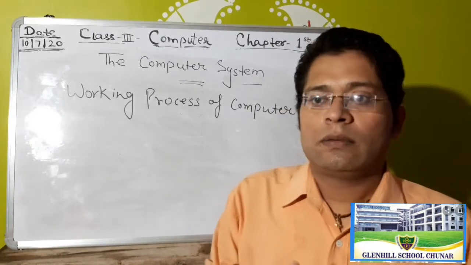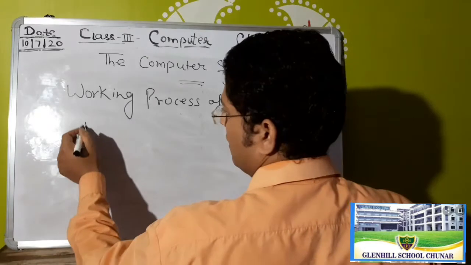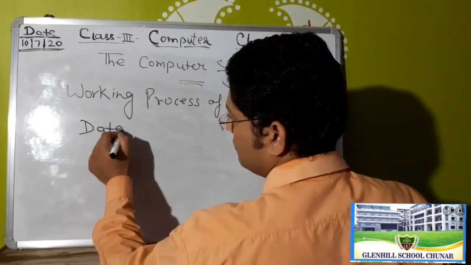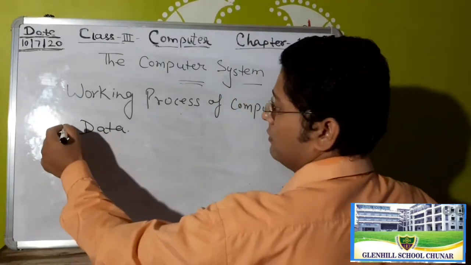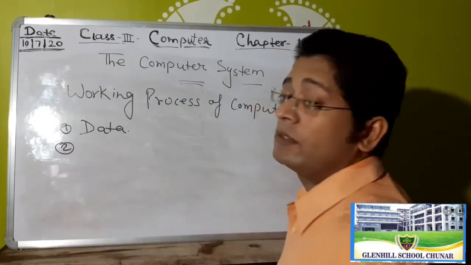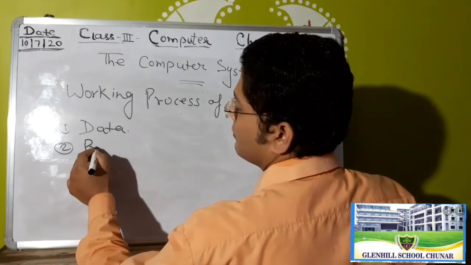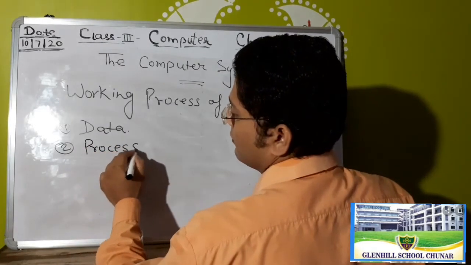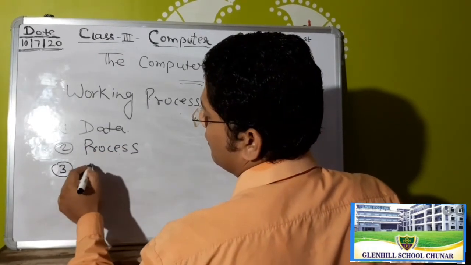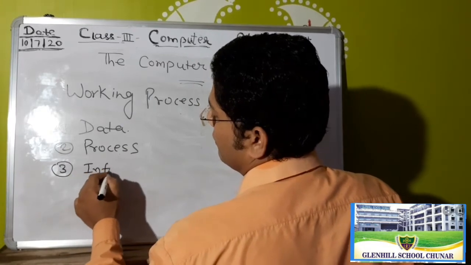So what are the terms? First, data, second, process, and third, information.